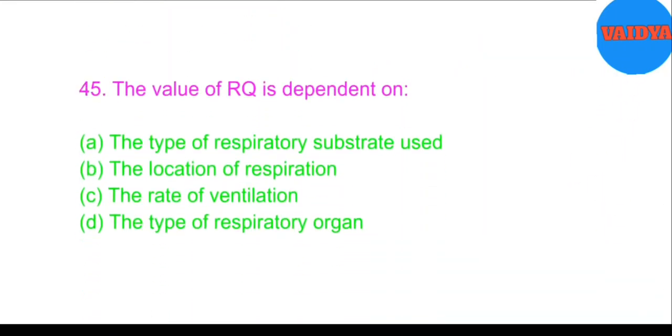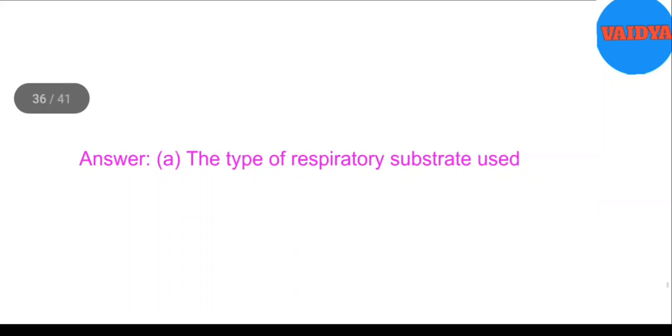45. The value of RQ is dependent on A. The type of respiratory substrate used. B. The location of respiration. C. The rate of ventilation. D. The type of respiratory organ. Answer. A. The type of respiratory substrate used.